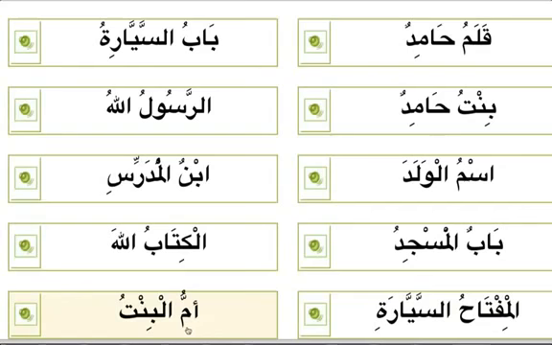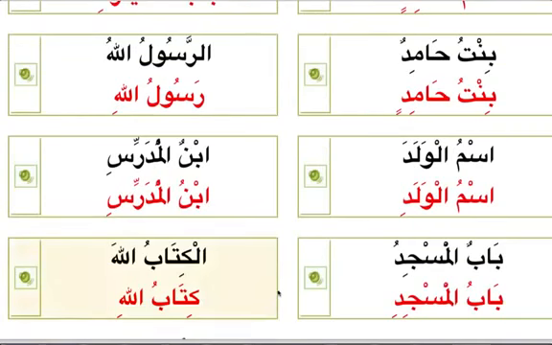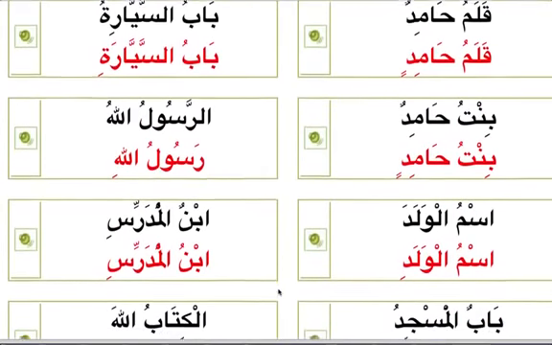Miftahu sayyarati. Ammul binti. It's not bintu, it's binti. Mother of daughter. Ammul binti. If you just check here, this is how it is written.